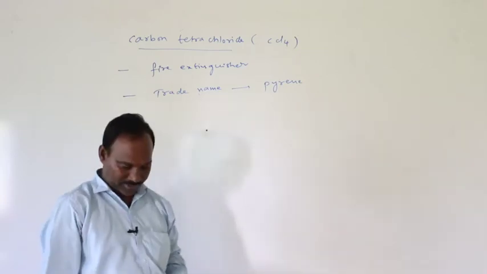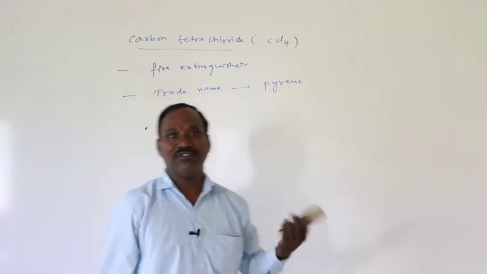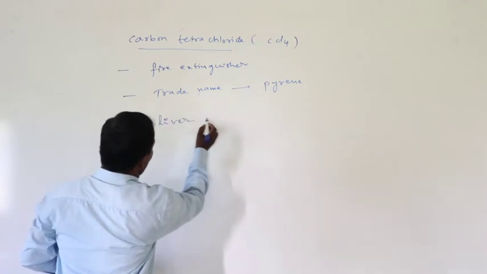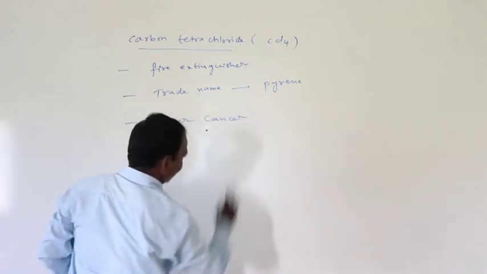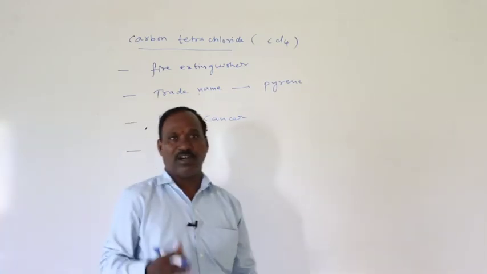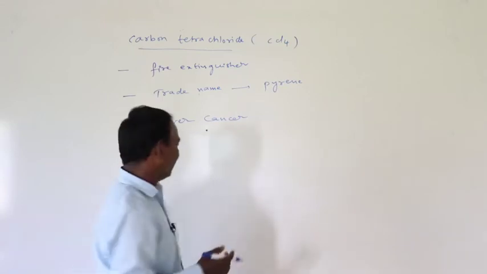Carbon tetrachloride causes liver cancer, and it also causes permanent damage of nerve cells.